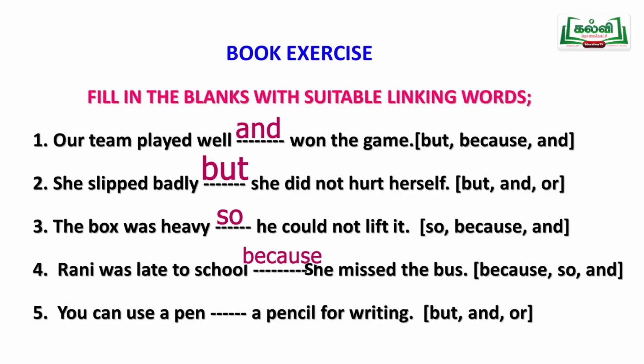See the next sentence, the last sentence. You can use your pen for writing. A pencil also you can use, no? A pencil for writing. Now, two options there, two choices. Three options they have given: but, and, or. Which will you select? For choice, you have to select or. You can use a pen or a pencil for writing. Understand? Have you all taken down in your book?